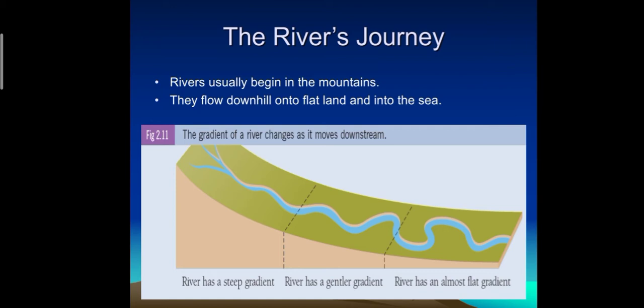This will eventually result in the formation of a deep V-shaped valley. Where water flows over alternate bands of hard and soft rocks, a waterfall may form.